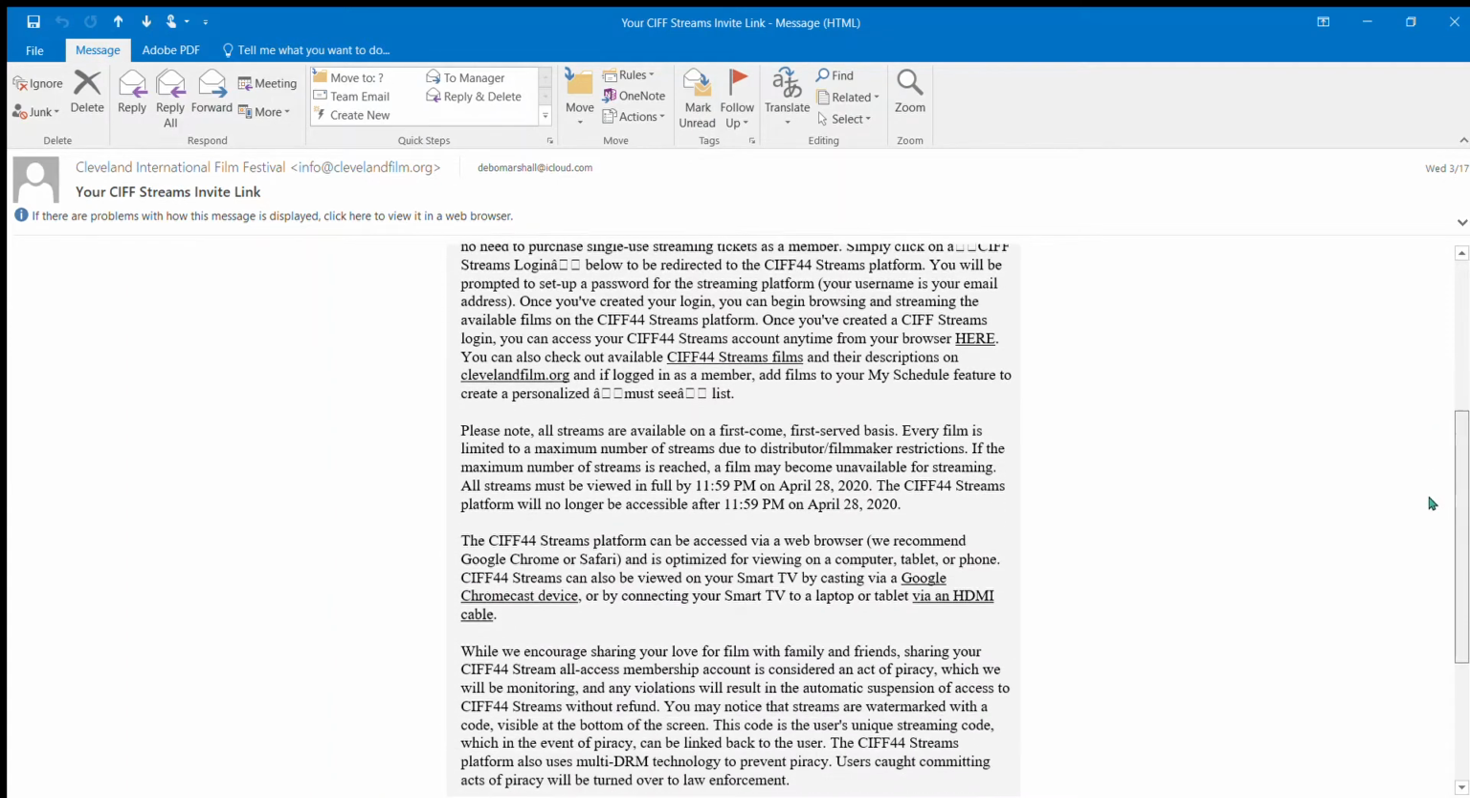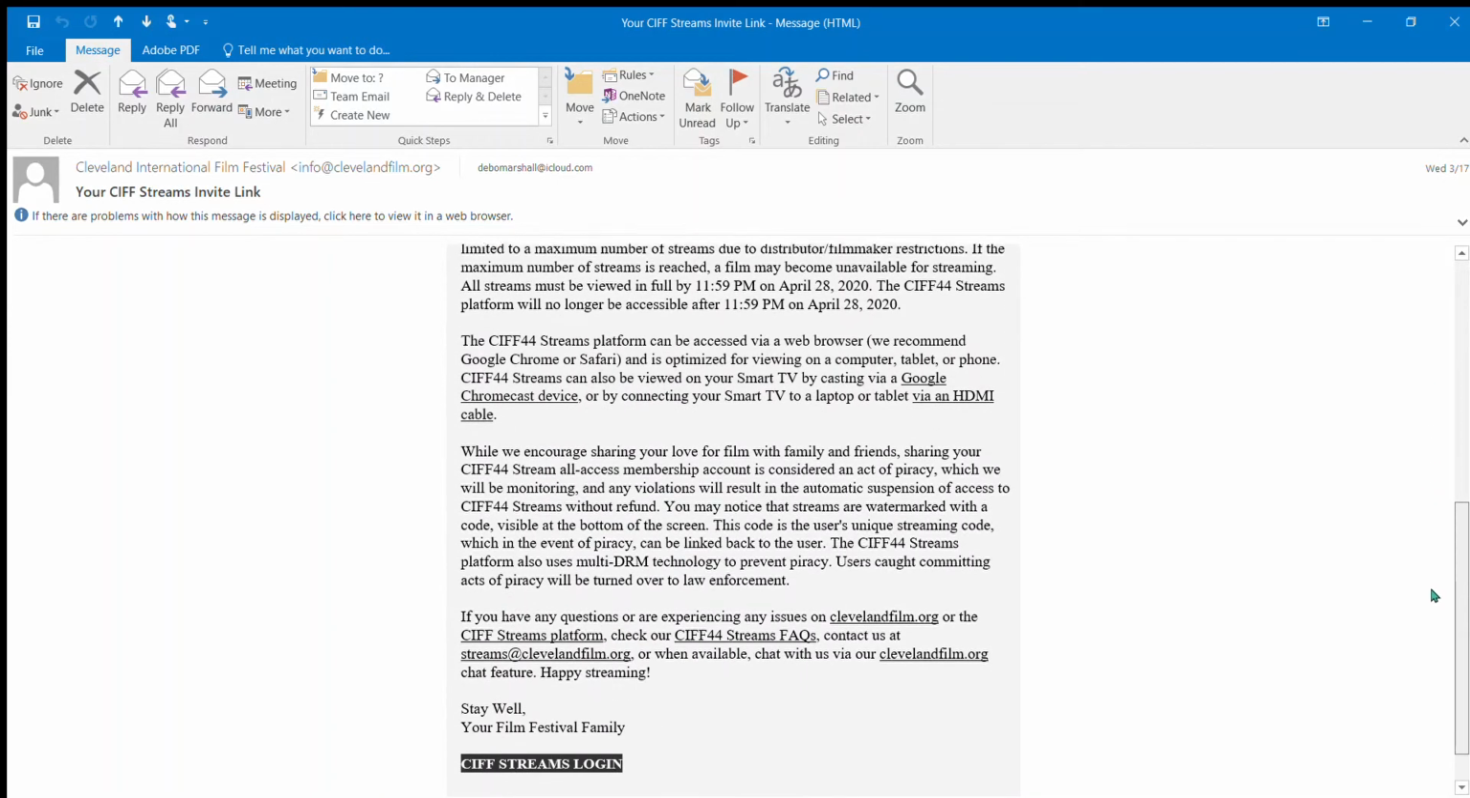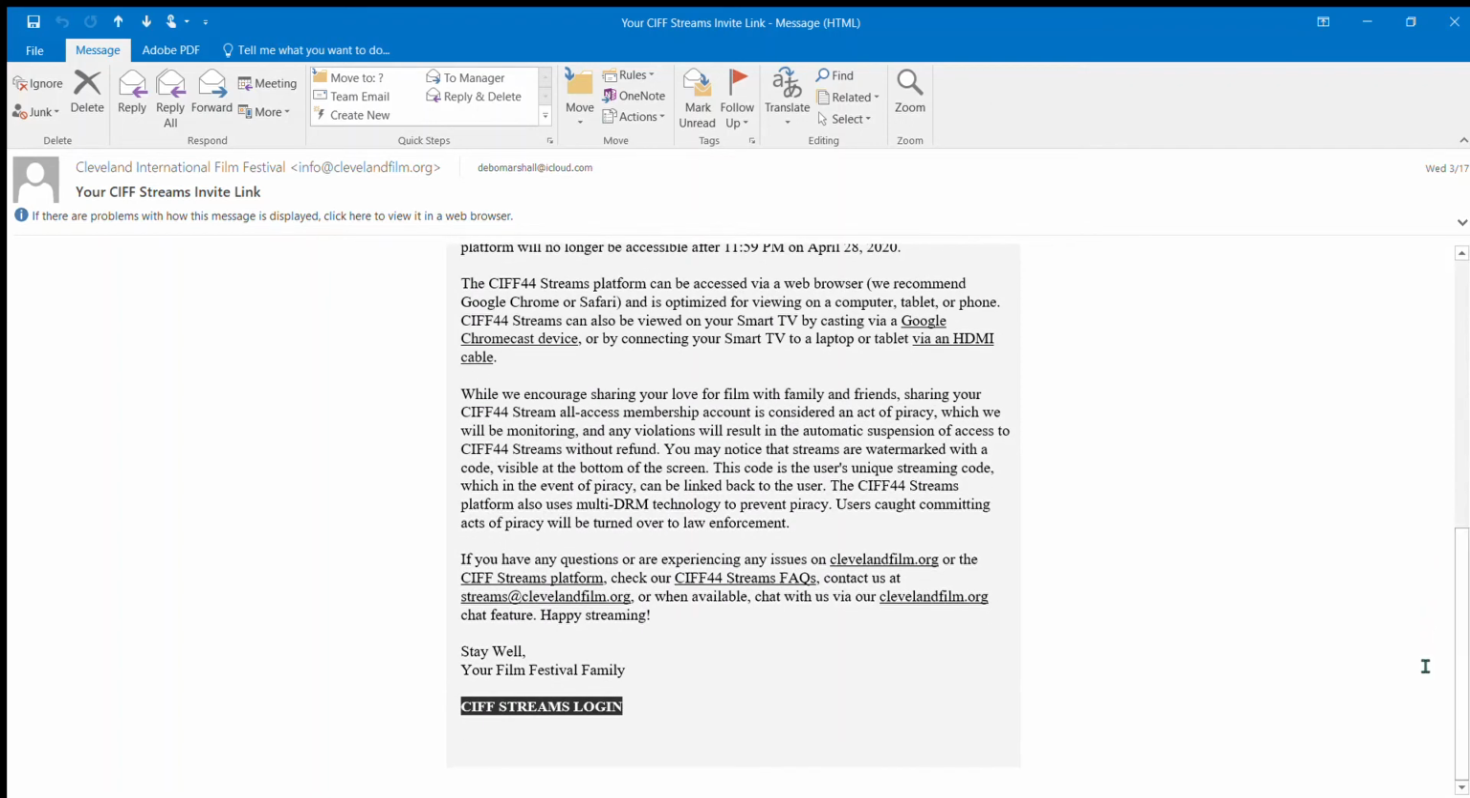It has lengthy instructions for the ways in which you can stream SIFT45 Streams films, as well as the SIFT Streams login button, which you will click and will redirect you to the SIFT Streams platform activation page, where you'll see your name, the email associated with your SIFT membership account, and a field to create a password.